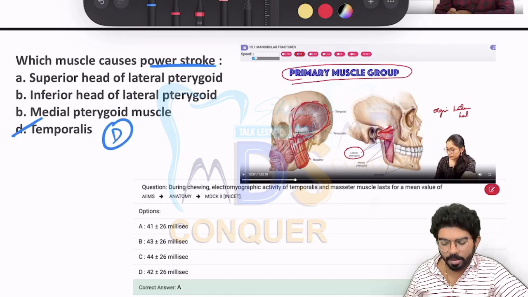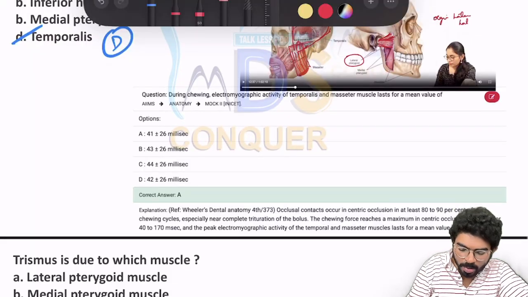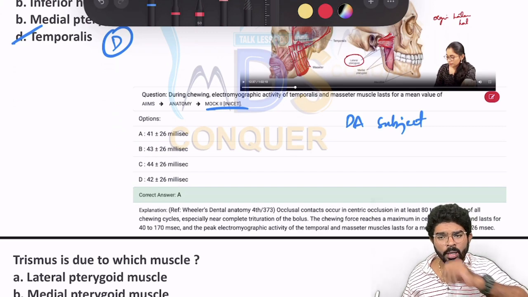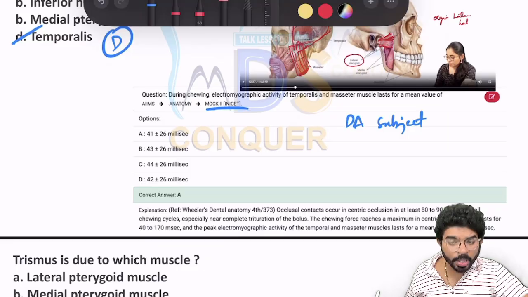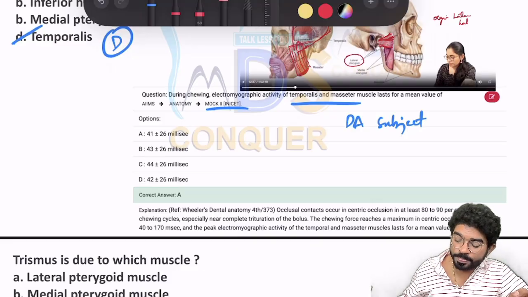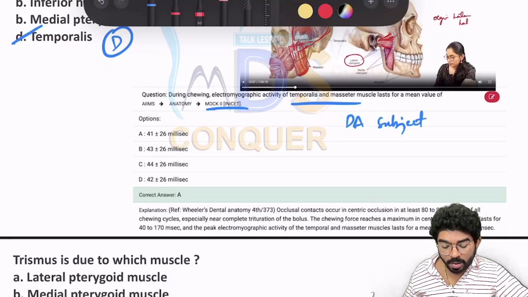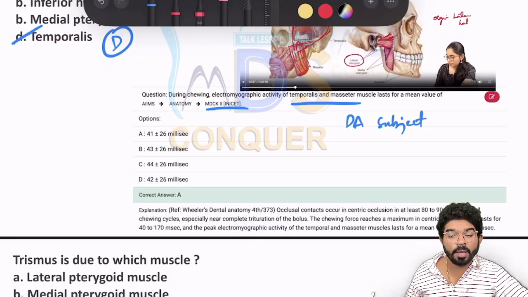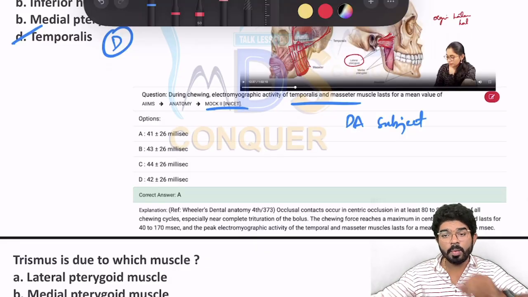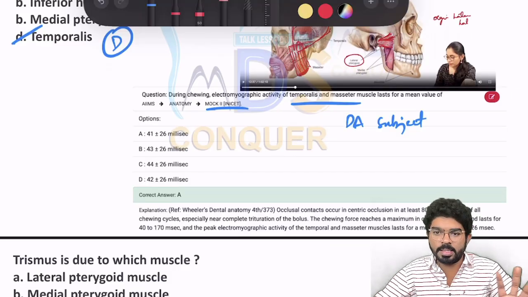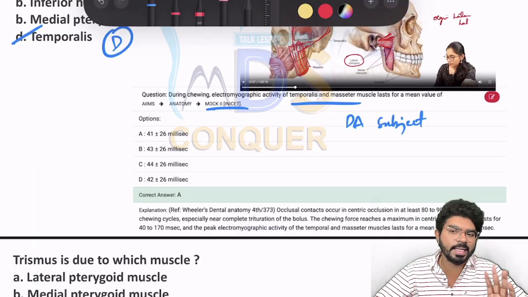But if we go deep into the website questions, it is given in your INICET mock, and the same question was repeated in your dental anatomy subject specific exam. What is this question? It's basically a dental anatomy question. During chewing, electromyographic activity of temporalis and masseter were taken. Electromyographic activity of temporalis and masseter muscles lasts for a mean value of, okay, meaning the highest point when they are going to reach and how much time they are going to last. And why we are talking very specifically about temporalis and masseter compared to other masticator muscles? These are hitting the highest values.